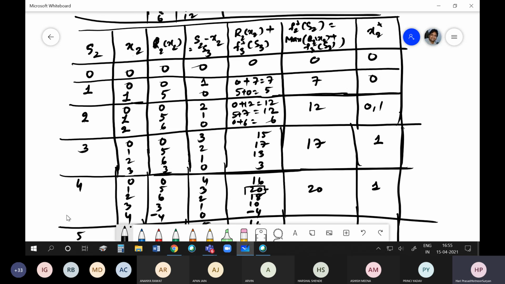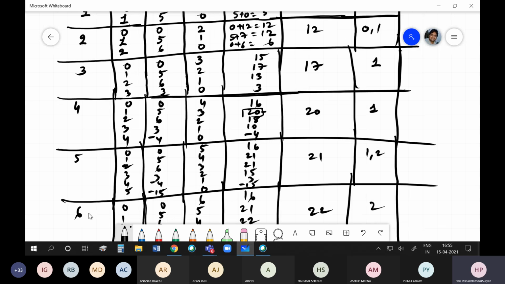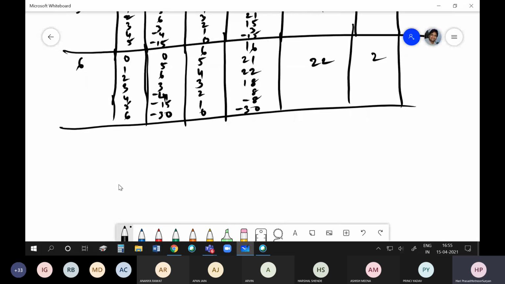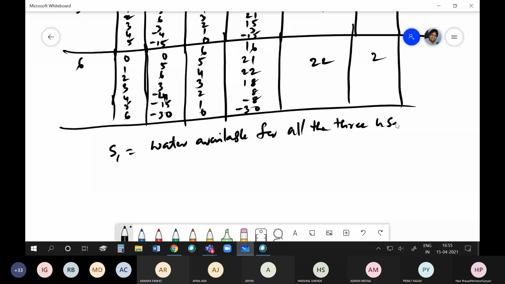user 3. Okay, now let us come to the last stage, that means S1. S1 is the water available for all the 3 users. How much? 6.